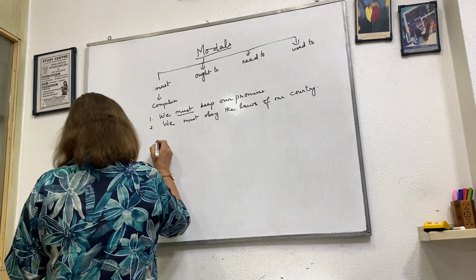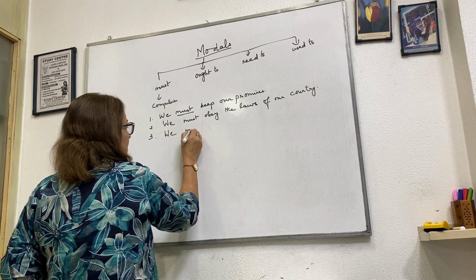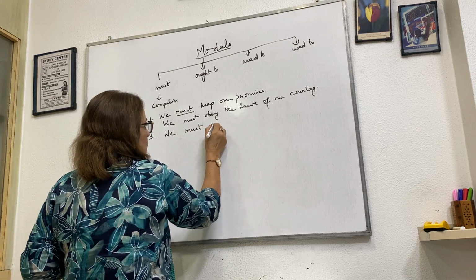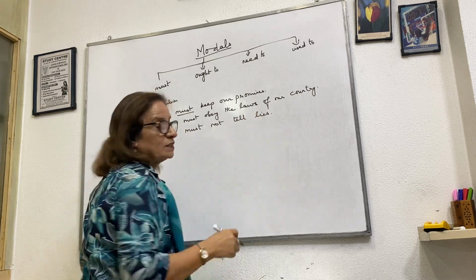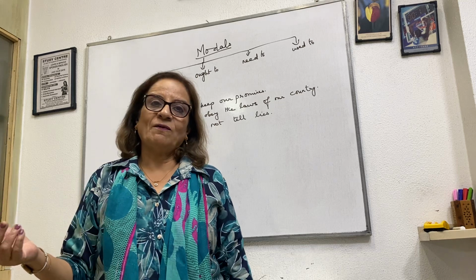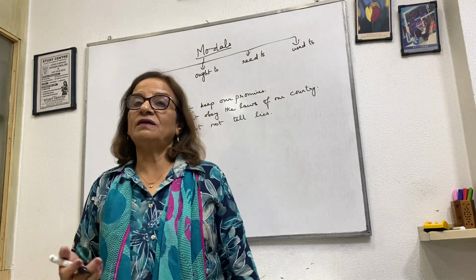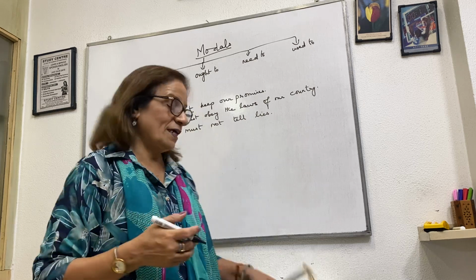Take another example. We must not tell lies. So it is again a compulsion that we must not tell lies. We should try to speak the truth always. So we must not tell lies.